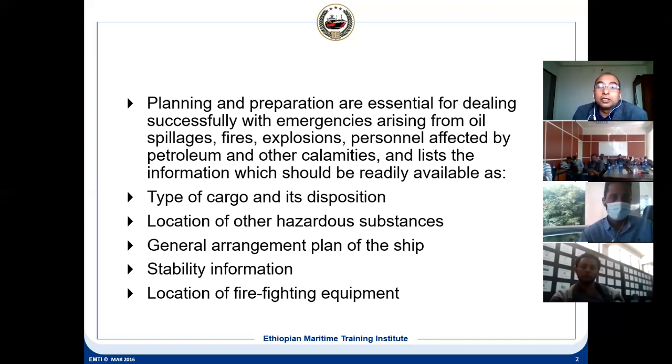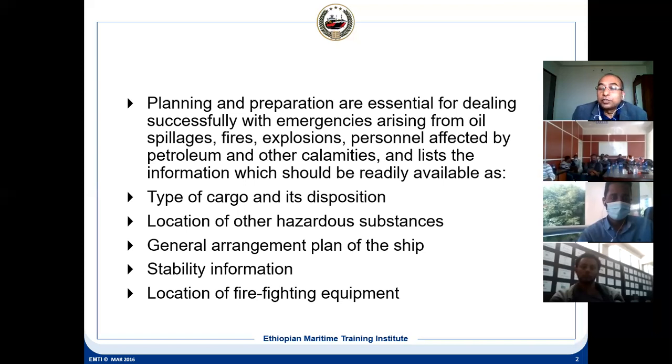So all this procedure is given in the contingency plan. Then fire. An oil tanker can have an emergency of fire. If there is a fire, how to deal with that fire? It means fire also has to be restricted. It should not spread. And then you need to fight the fire.